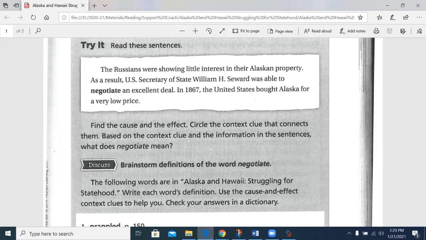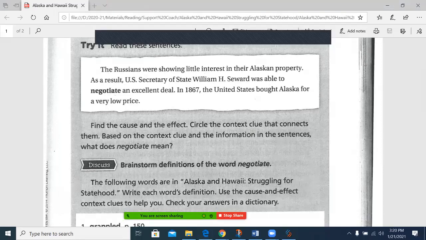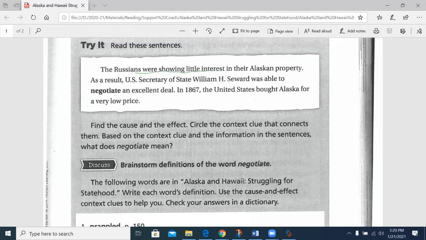Find the cause and effect. Circle the context clue that connects them. Based on the context clue and the information in the sentences, what does negotiate mean? So, the Russians were showing little interest, and Seward was able to negotiate an excellent deal.